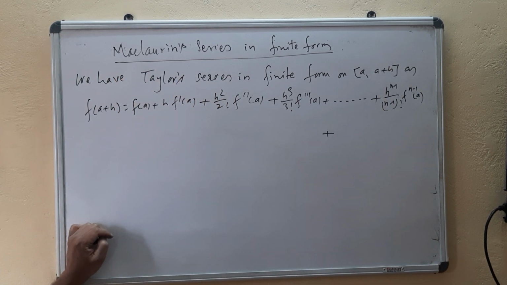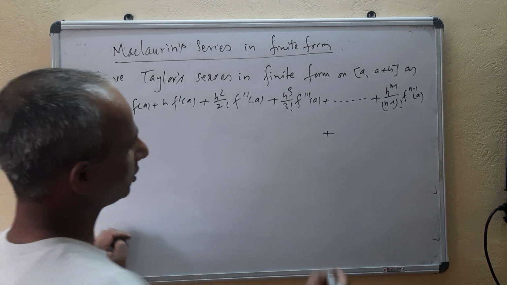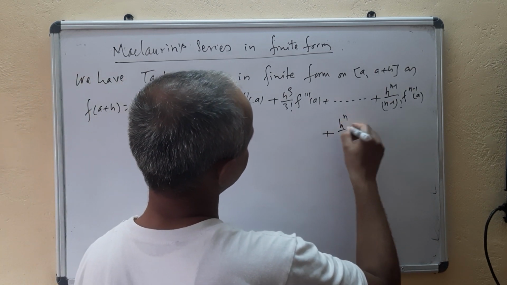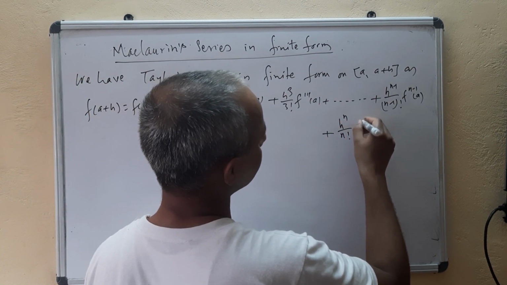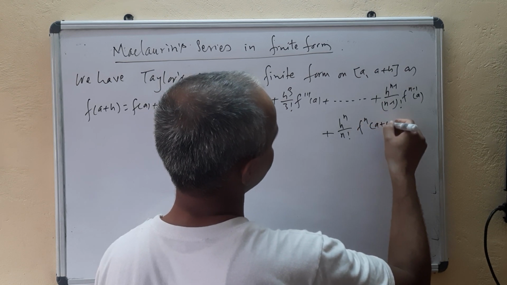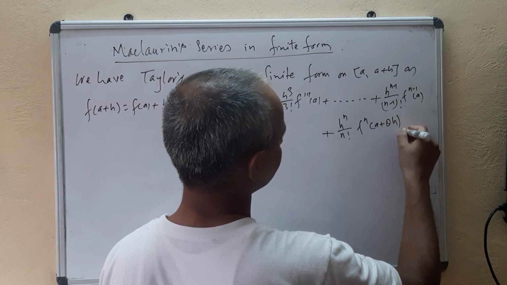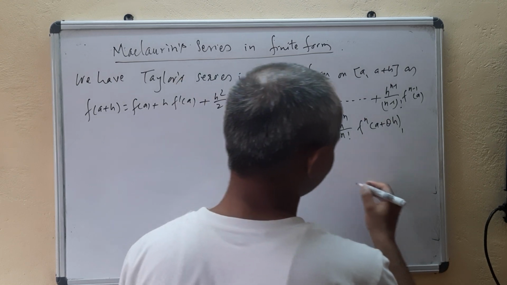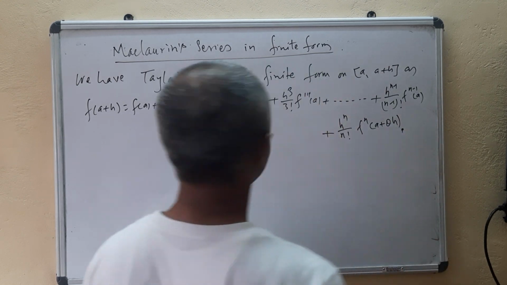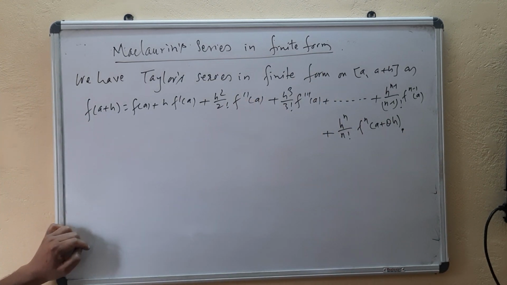Let's use Lagrange's remainder: h^n upon n factorial f^(n)(a+theta h), where 0 is less than theta is less than 1. We know this already.